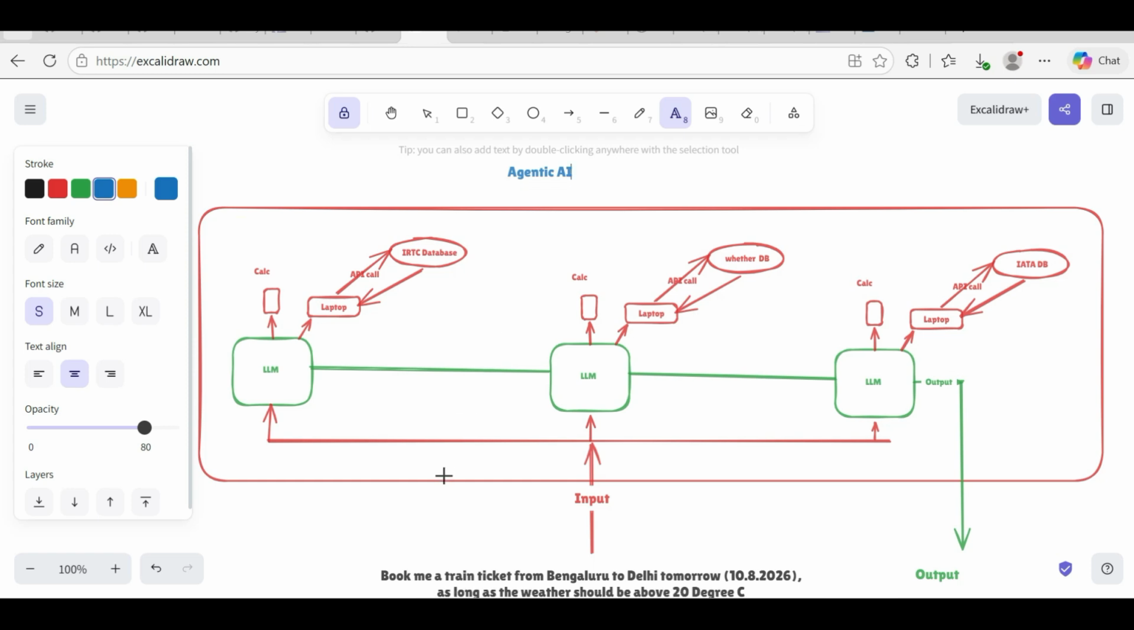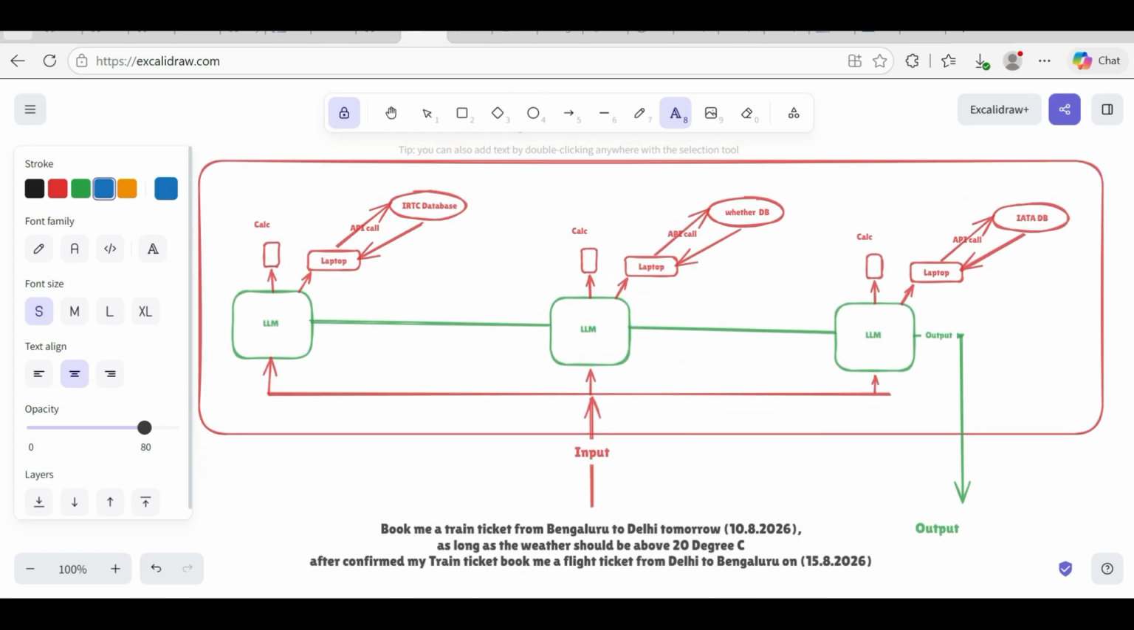Now say for example, my input is: please book me a train ticket from Bangalore to Delhi tomorrow, as long as the weather should be above 20 degrees Celsius, which means I'm giving a condition. Book a ticket, but the weather in Delhi should be more than 20 degrees Celsius. Then only you should book, otherwise you should not. Okay, this is my condition. If this is successfully done, then confirm my train ticket. Sorry, after confirming the train ticket, book me a flight ticket from Delhi to Bengaluru.